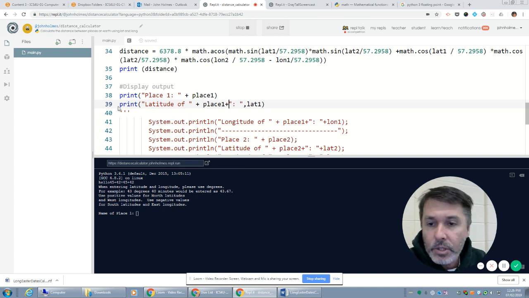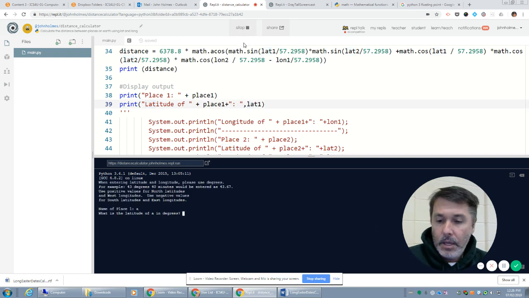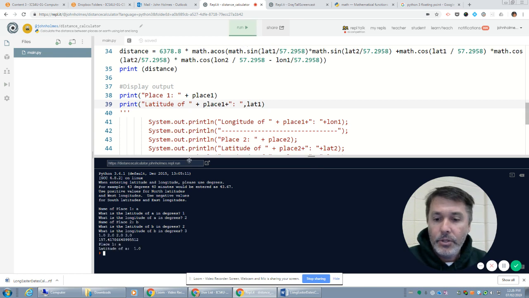So the error really was occurring at line 39. The issue is that my latitude 1 is a float, and so I could not add that. It has to be a comma. If we run this now, A, 1, 2, B, 2, 3, latitude of A is 1.0. Now, the other option is I could put plus and convert my latitude value back to a string.